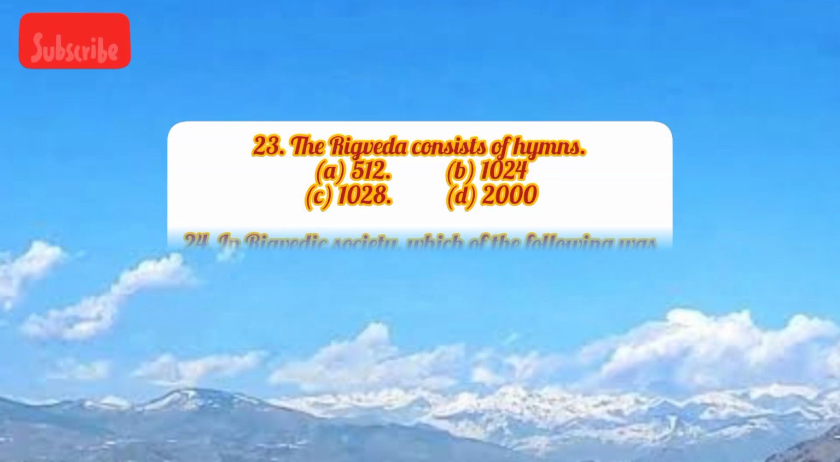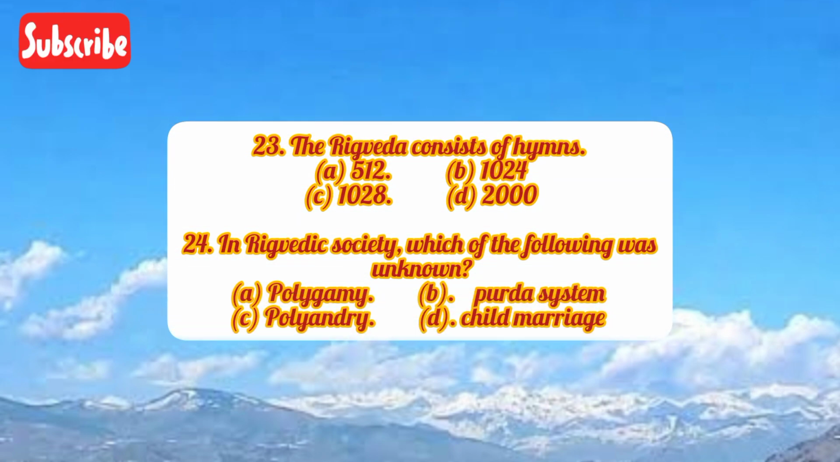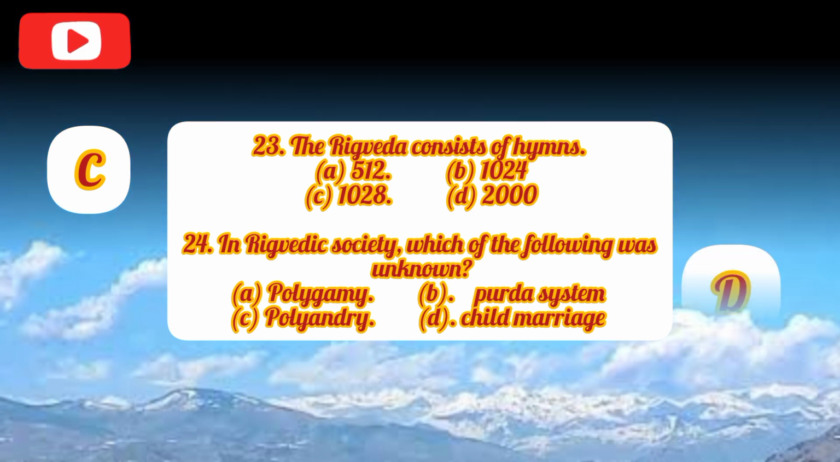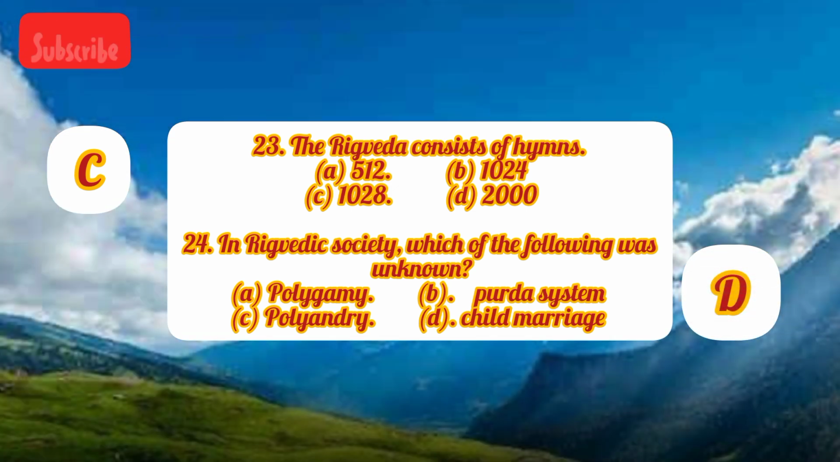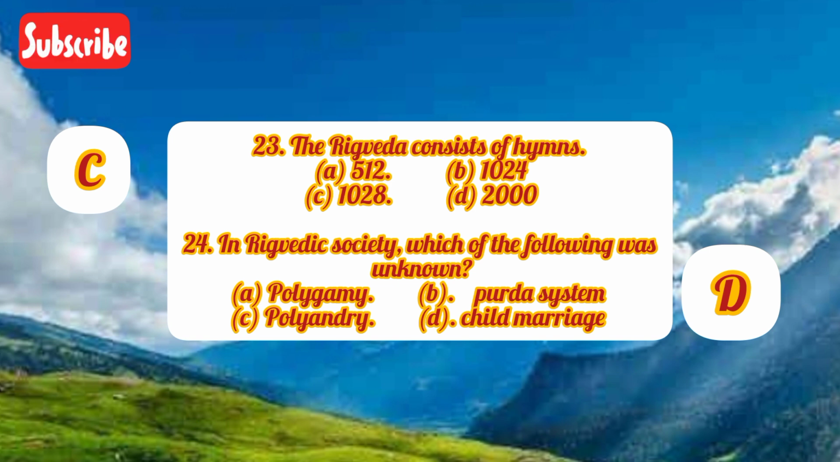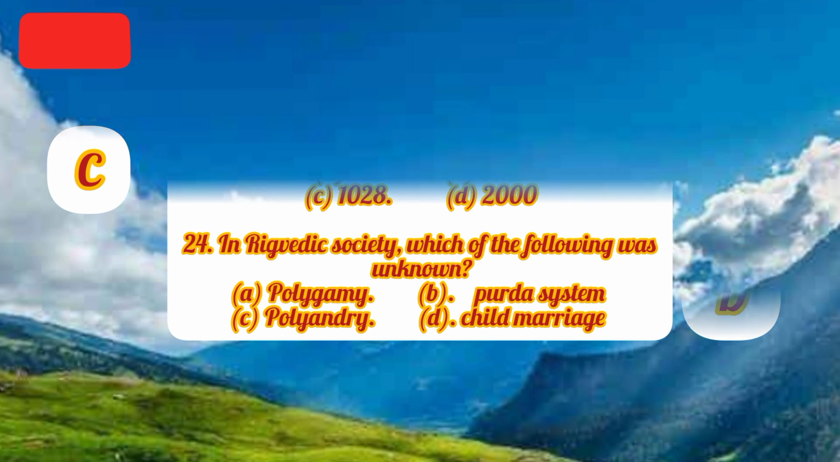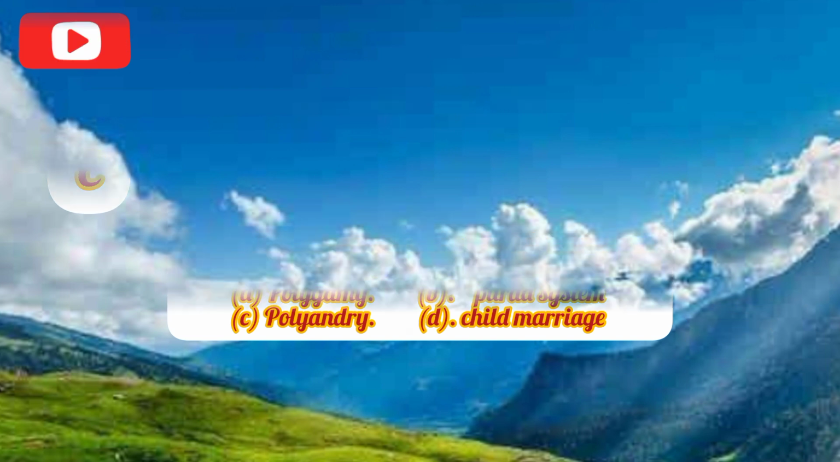How many mantras or hymns does Rig Veda consist of? 512, 1028, 1024, 2000. Right answer is 1028. In the Rig Vedic society, which of the following was unknown? Polygamy, Parda system, polyandry, child marriage. Right answer is D. Child marriage.